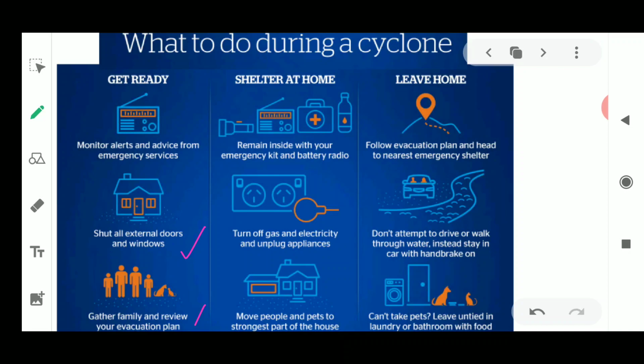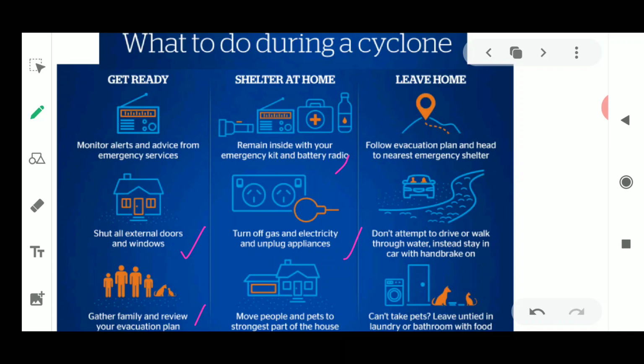Next, we should shelter at home. It means you should take all the necessary things inside your homes. You should remain inside with your emergency kit, battery and radio. Next, you should turn off gas and electricity and unplug the appliances so that it does not cause any kind of electrical shock, and your house does not catch fire.